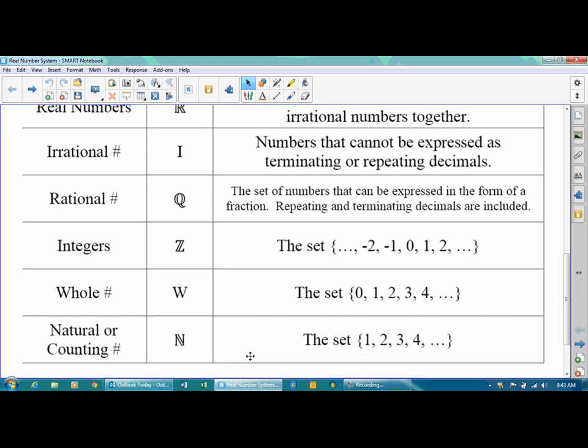Now, the reason the natural numbers start with 1 is basically because when we start counting, we don't go 0, 1, 2, 3, 4, unless you're trying to be funny or just trying to be annoying. You normally start counting things 1, 2, 3, 4. You never say 0, so it's natural. It's counting.